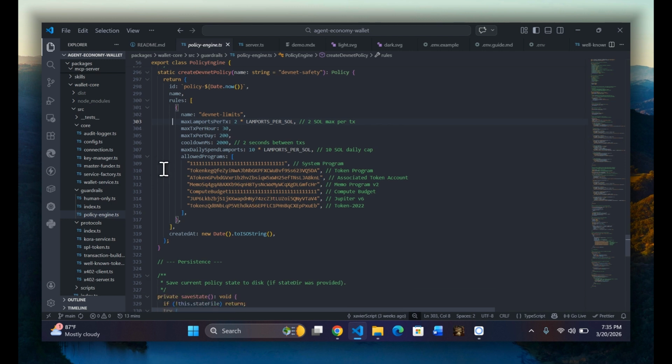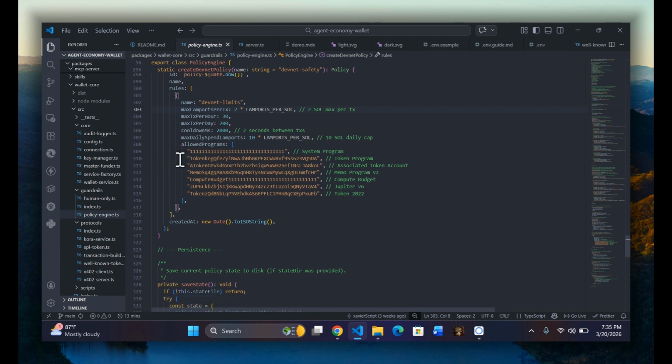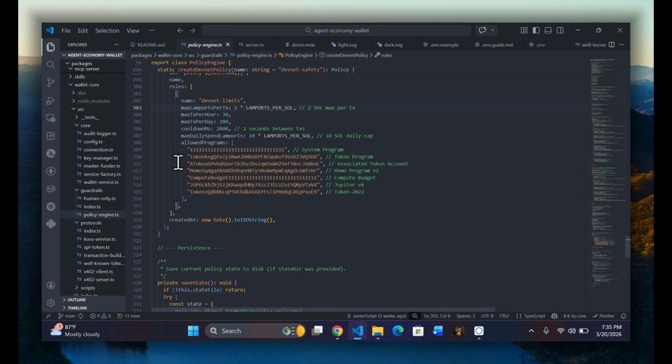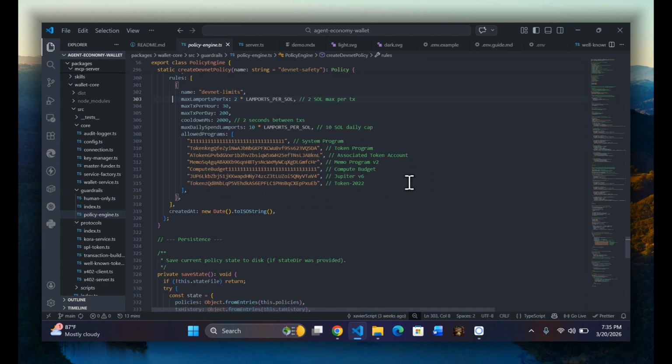So for the allowed programs, we can see the system program, the token keg program, which is the Solana token program. We can see the associated token account, the memo program, the compute budget, Jupiter, and the Token-2022 program. So basically, these are the allowed programs that the agent is allowed to interact with, depending on the requested functionality by the agent.